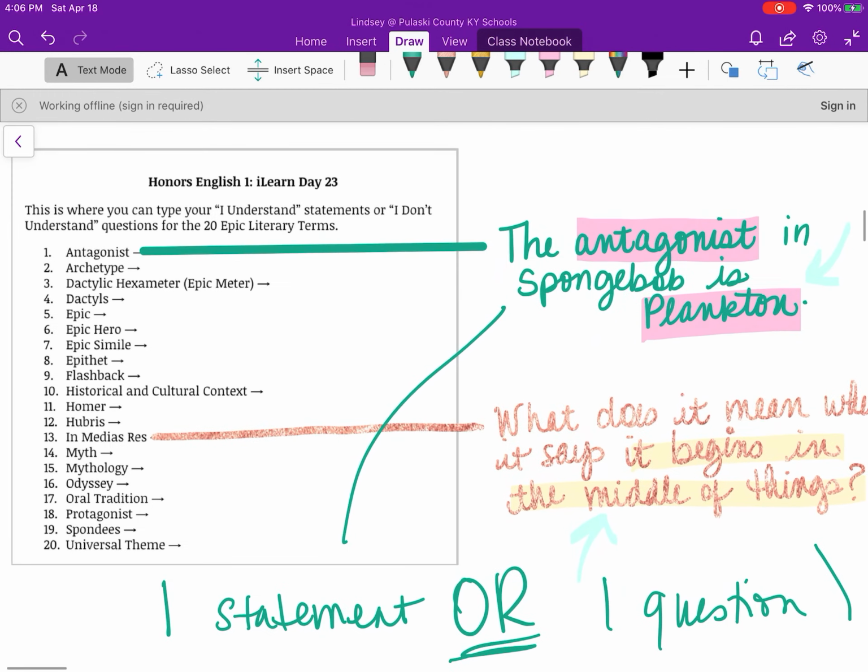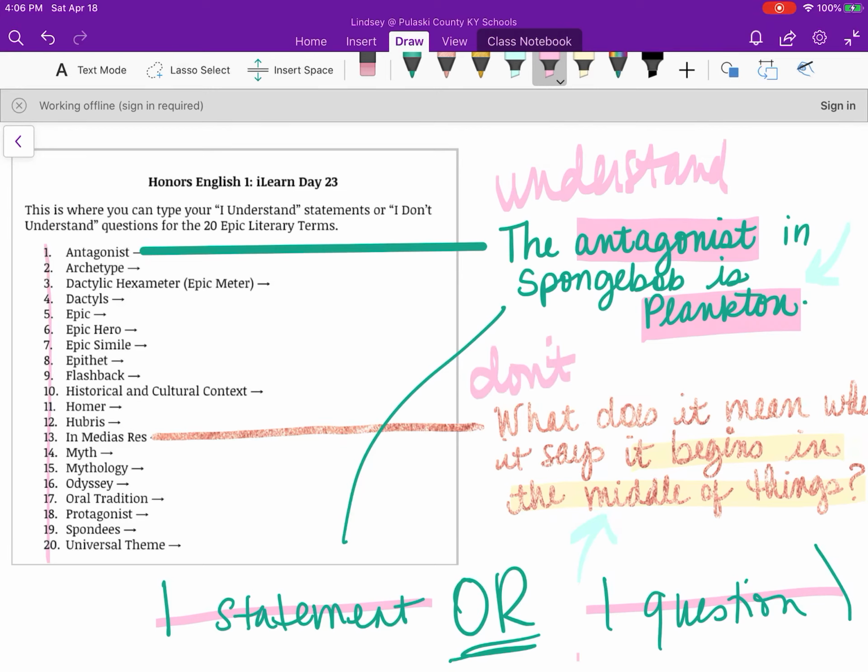For your assignment, what you're going to do, where is it? There it is. You are going to look at each term, okay? All of them. You're going to look at all of these terms, and you're going to write either a statement or a question to show me that you either understand or don't understand this phrase.